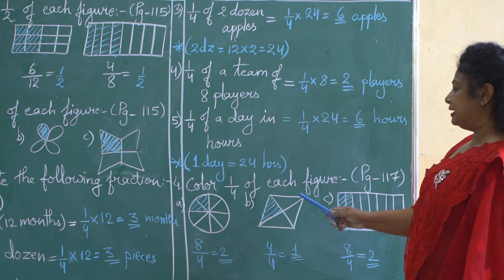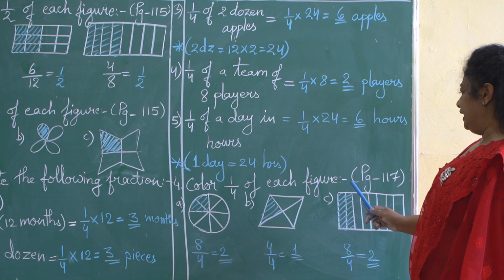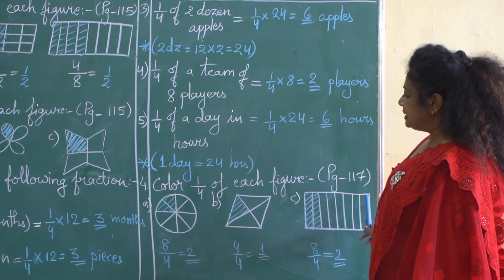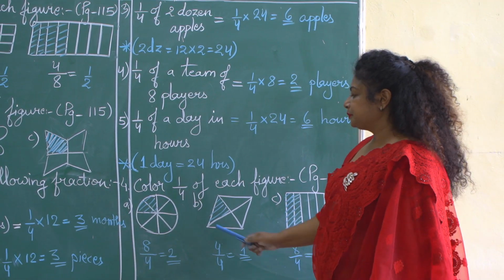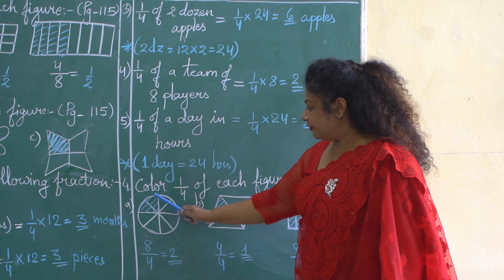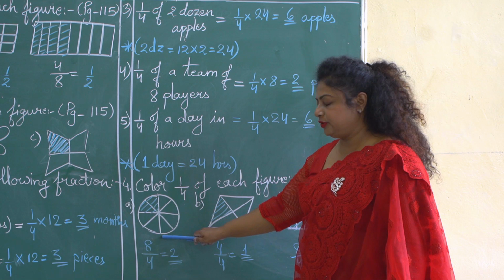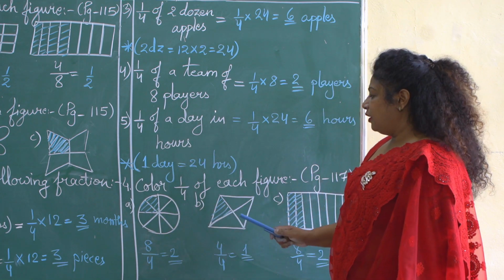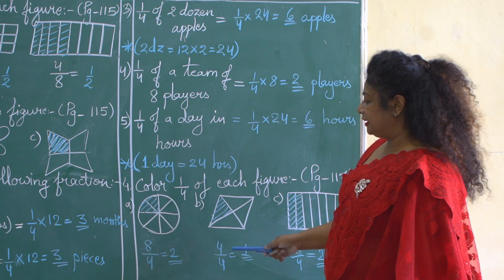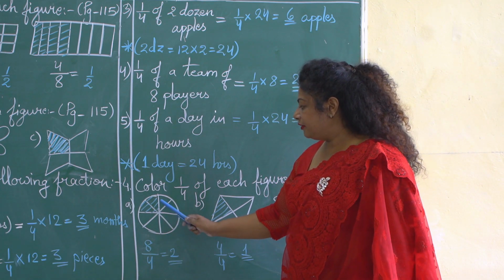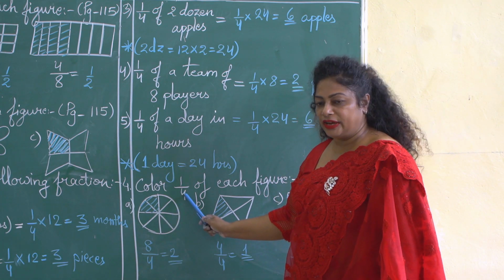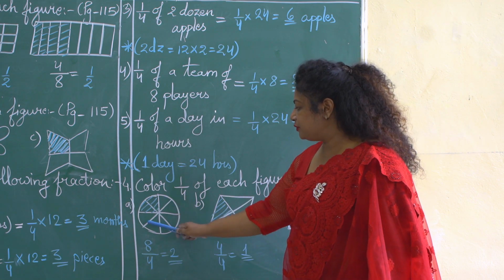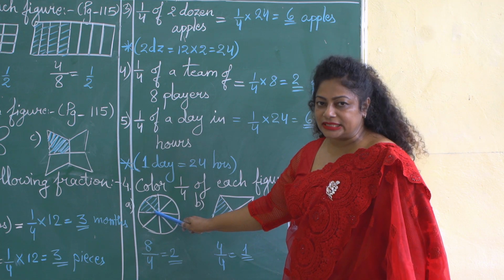Next question is color 1/4 of each figure. It is given on page number 117. Let us see how. In the first figure, the circle is given to you and the circle is divided into 8 equal parts. In order to find its 1/4 part, it should be divided by 4 because 1/4 part we have to find. If you divide 8 by 4, you will get 2. That means you have to shade 2 parts of this circle.